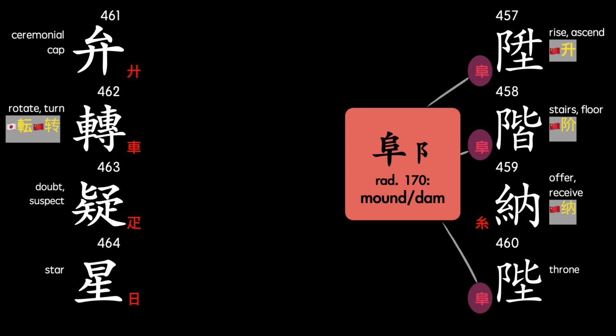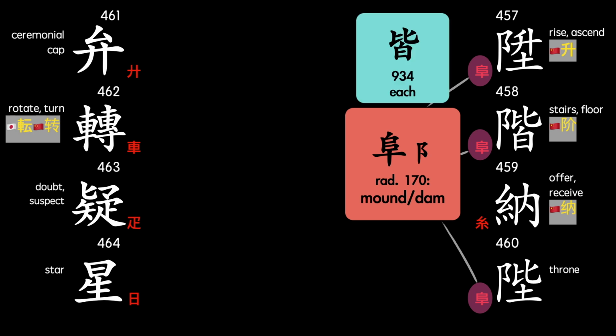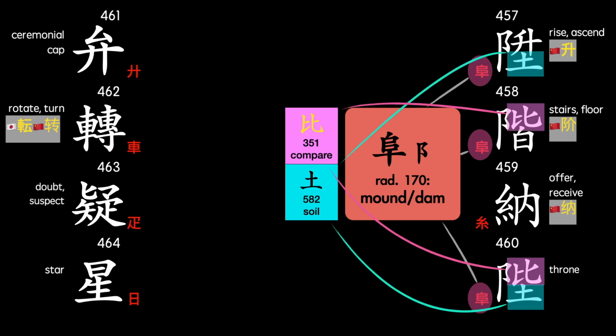Now look at 458. The right side components are the same as character 934, which means each or every. There are a lot of repeated components between these three characters. It reminds me of an algebraic equation. The top right of 458 and 460 is the compare character. The bottom right of 457 and 460 is the soil character.